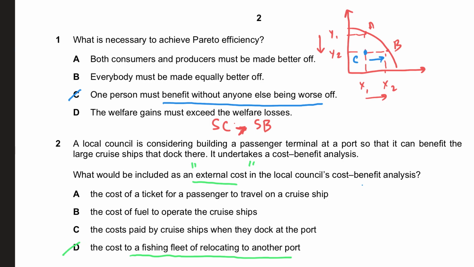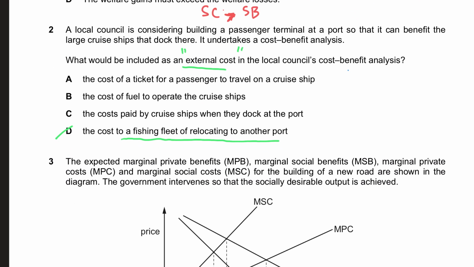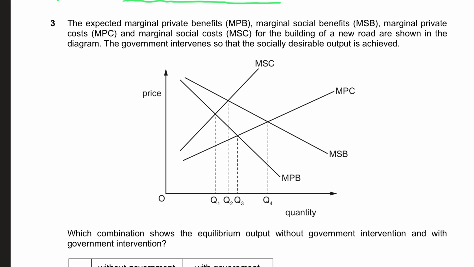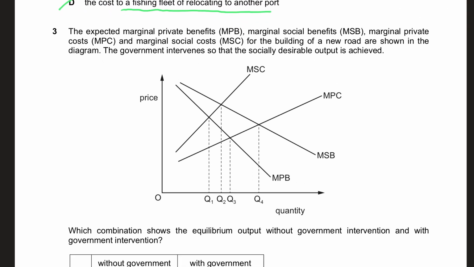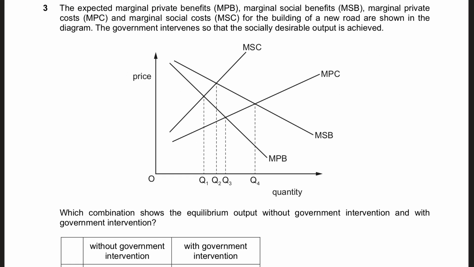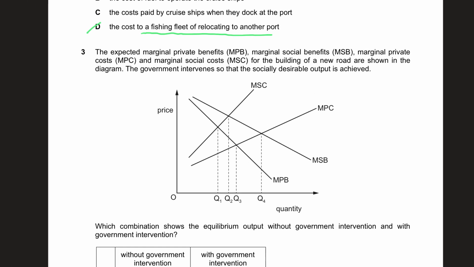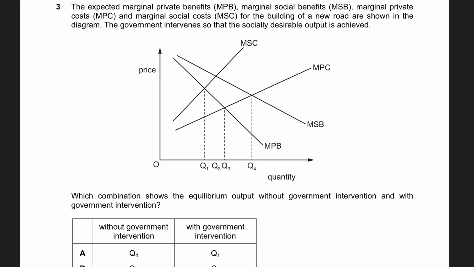So D is the right answer, which is the external cost, which is basically some people will have to pay for it because this is the cost of reallocation. This is the external cost, which is going to be a third party cost.